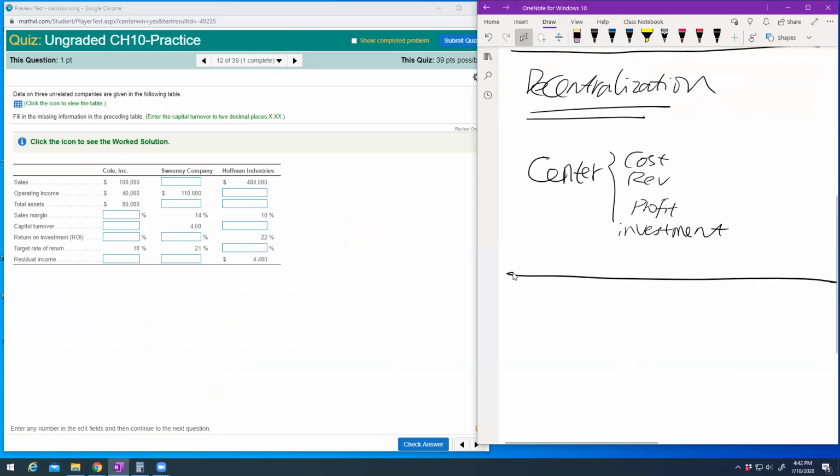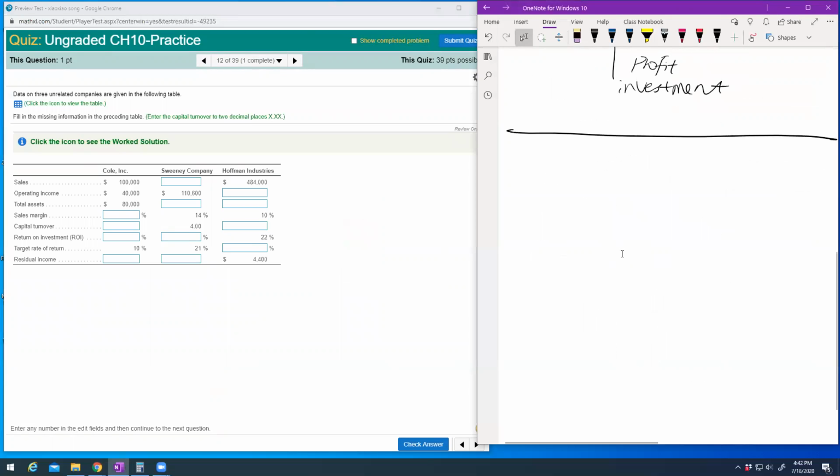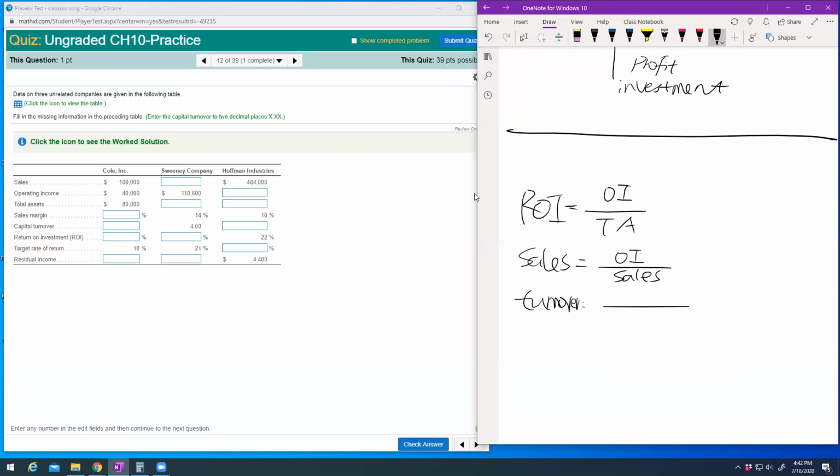We will also have, like with your assignment quiz, a multiple choice format. If I put it in the exam, it will most likely be multiple choice. But one more time, ROI is operating income divided by total assets, and sales margin is operating income divided by sales. Capital turnover is sales divided by total assets.